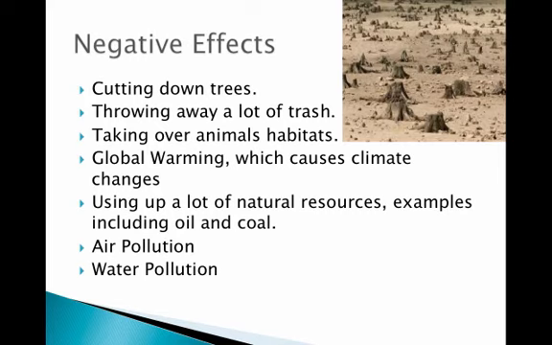While we do great things for our environment, we also do harm to it. For example, we cut down trees, which means we have less oxygen. If you look at the picture in the far right corner, you'll see a whole bunch of stumps. Stumps do not produce oxygen. We throw away a lot of trash and fill up our landfills. Where does all that trash go? Taking over animal habitats and their food sources. They won't have anywhere to live if we're cutting down their homes to make malls.